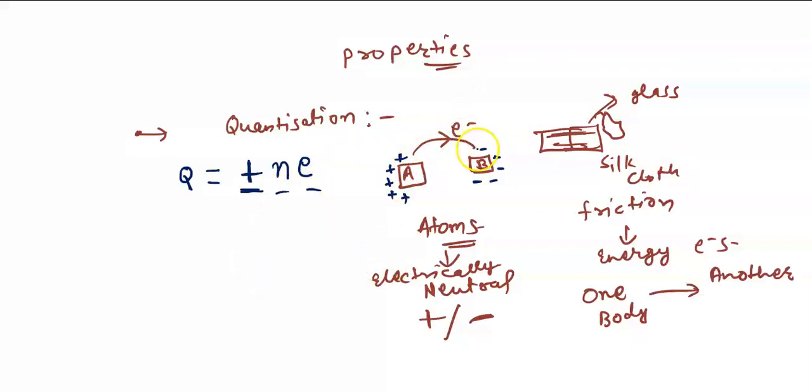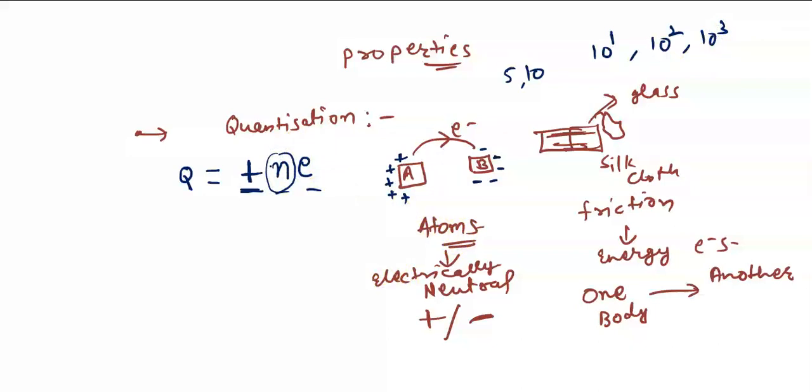Electrons will transfer from A to B. It may be possible that in some case 5 electrons will transfer, in some case 10, in some case 10 to the power 1, 10 to the power 2, 10 to the power 3, like this electrons will transfer. But they will always be in integral numbers. It will not happen that half an electron has passed or 1/4 electron has passed.